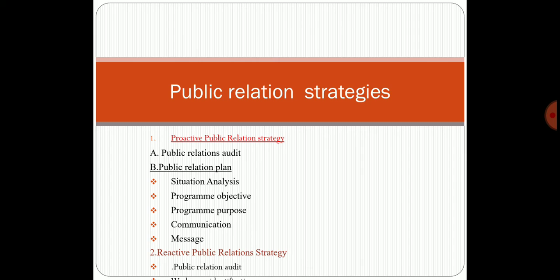Again we can use two different steps under reactive public relation strategies. The first is the public relation audit. This step is essential to identify the problems. A public relation audit helps firms identify where they are lacking, and where the problem was that generated the issues in the minds of the customers. The information gathered by the company may act as a clue for companies to correct the statement based on the particular facts. That is called a public relation audit.